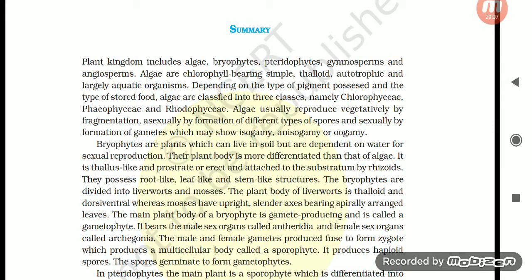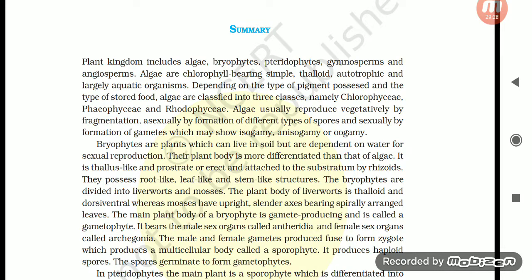The main plant body of a bryophyte is gamete producing and is called a gametophyte. It bears the male sex organs called antheridia and the female sex organs called archegonia. The male and female gametes fuse to form a zygote, which produces a multicellular body called a sporophyte. It produces haploid spores. The spores germinate to form gametophytes.